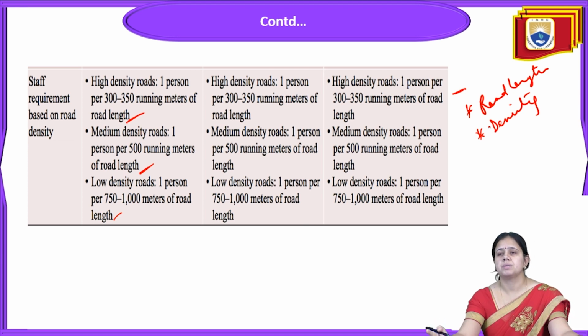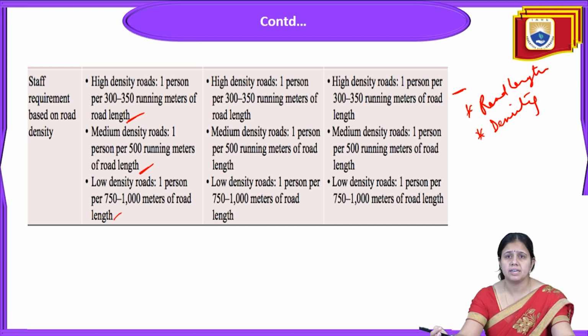So two points are there. Based on the length of the road and the density of the road, it has been divided. If it is a very dense area, then for up to 300 or 350 meters only one person will be there. But if it is medium density, then up to 500 meters of distance, a new person will be there. In case of low density, it will be 750 meters to 1000 meters. Like that the division will be there.